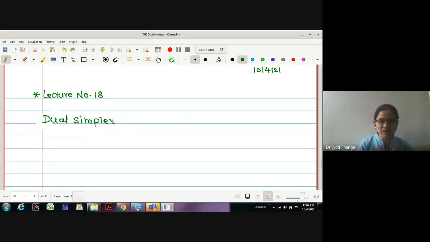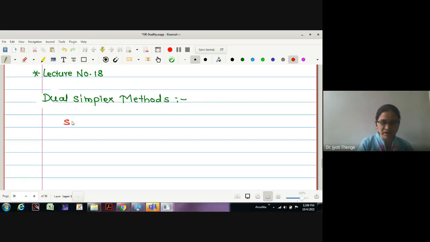The simplex method is a systematic algorithm given for solving problems involving constraints of the type less than or equal. Here I will write simplex. We are using the simplex method for problems involving less-than-or-equal constraints. There we are considering the right hand side constants to be non-negative. If one of the constants is negative, we multiply by a negative sign.